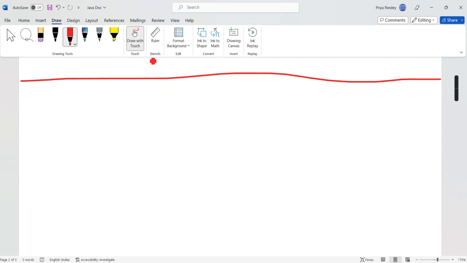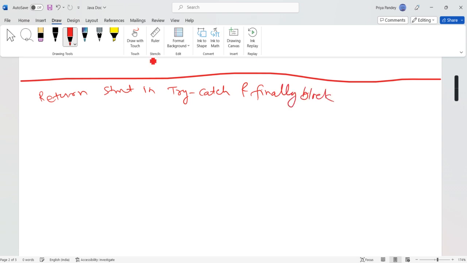So the topic is a return statement in try, catch, and finally block. Okay, so let's start. I'll discuss case one first. So case one is nothing but a return statement in catch and finally.